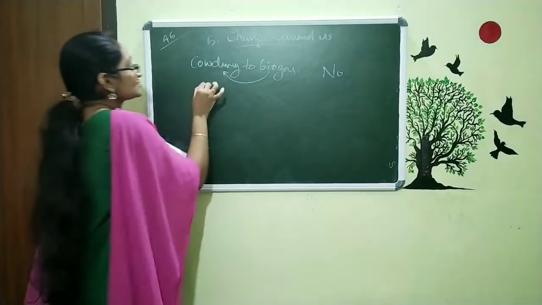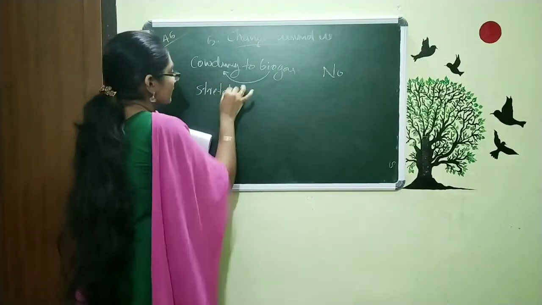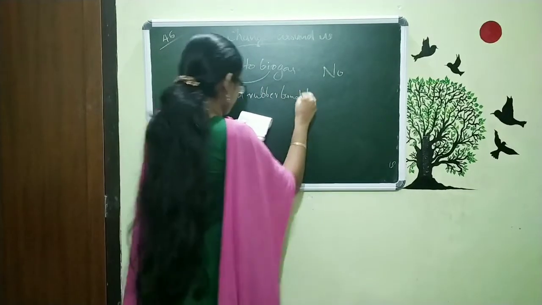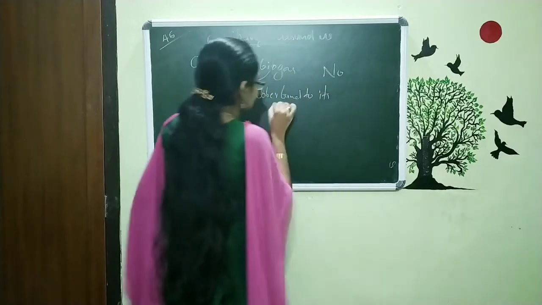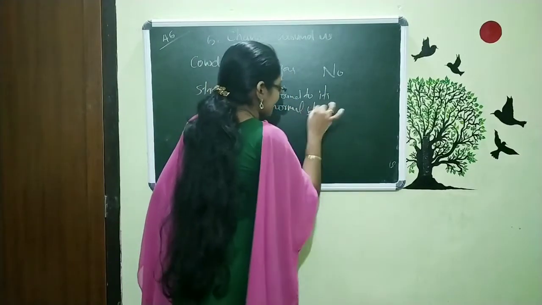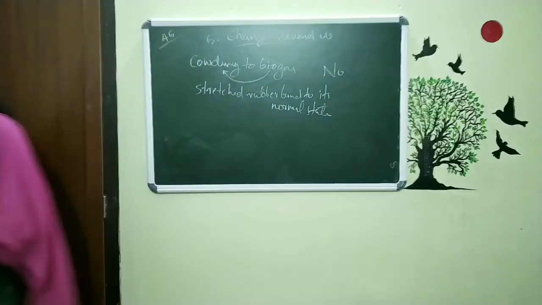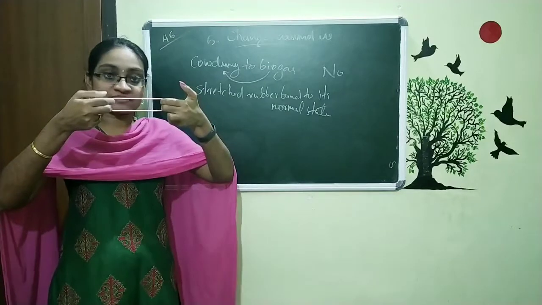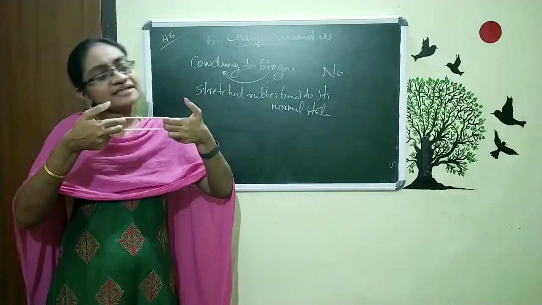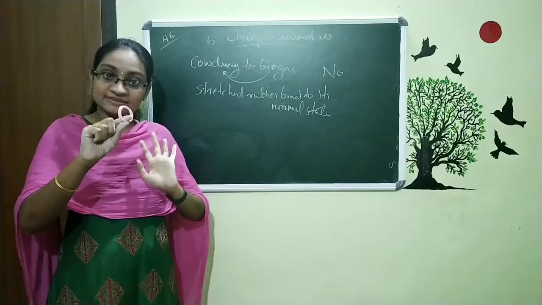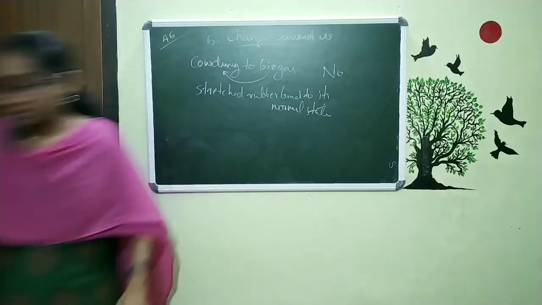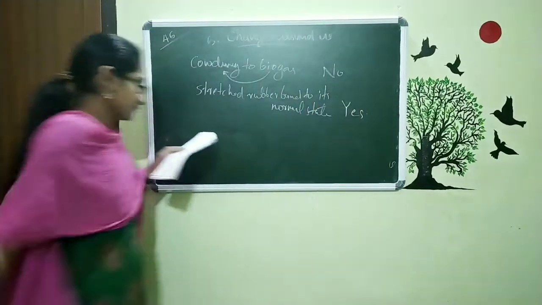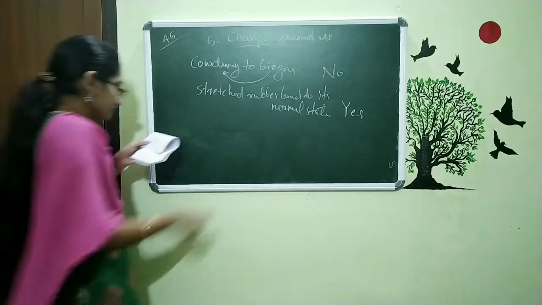And next is stretched rubber band to its normal state. That means I have one rubber band and I am stretching this. This is one type of change. And is it possible to reverse? Yes, it is possible to reverse. Yes. So I can write in the table. Yes. So that is the thing for here.